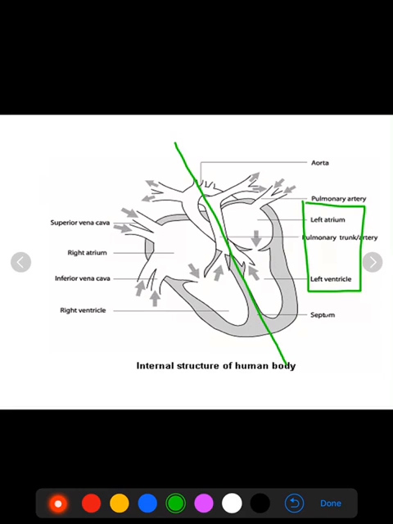The left part of the heart always collects, or you can say carries, oxygenated blood.